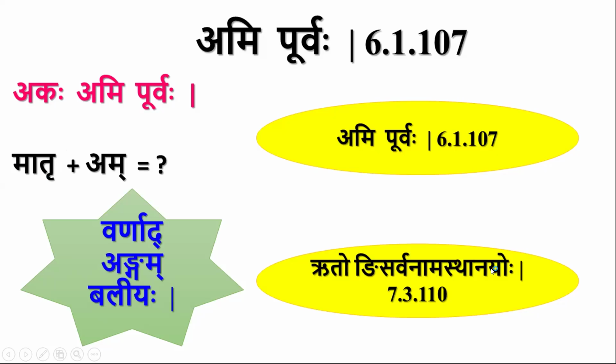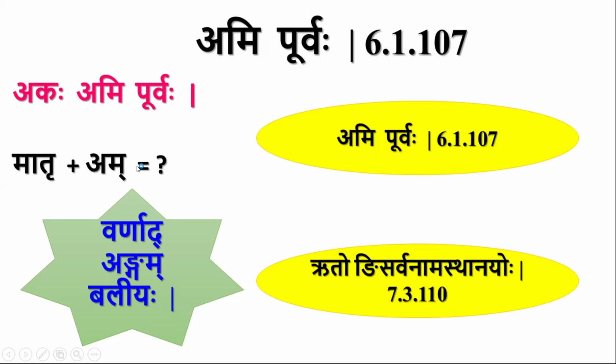The Vidhi or the Karya which are going to happen on the Anga, they are called Anga Karya. So Ruto Ni Sarvanama Sthana Yoho is an Anga Karya, and this Ami Purvaha is not an Anga Karya. It has nothing to do with Anga. It need not be Matru, it can be any Rukara, and if it is followed by any Shabda, it need not be a Pratyaya also, but it should be Am, then Ami Purvaha is applicable.